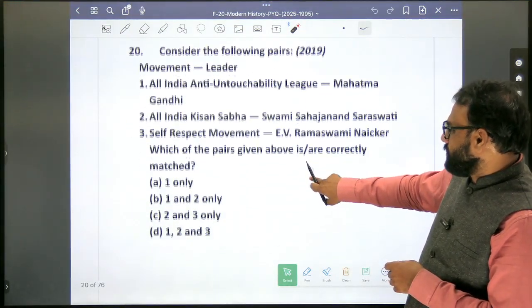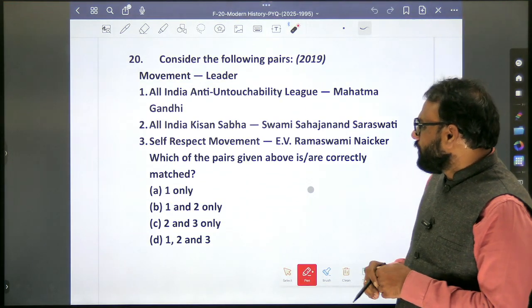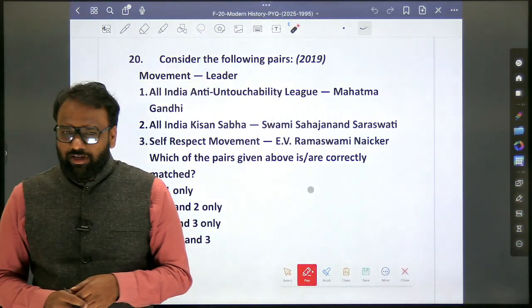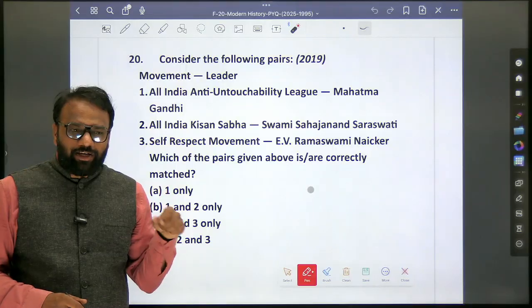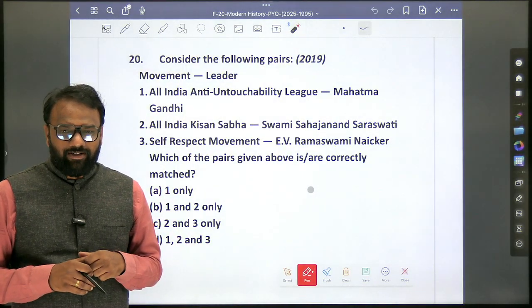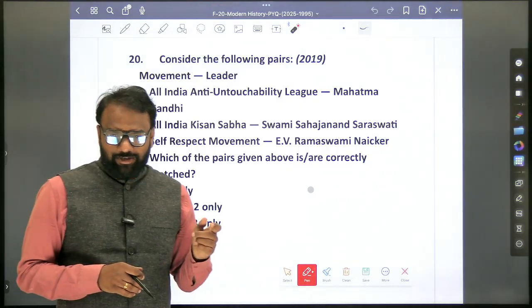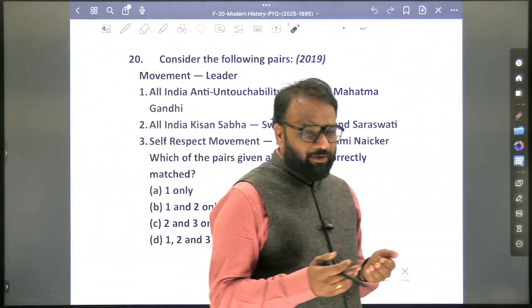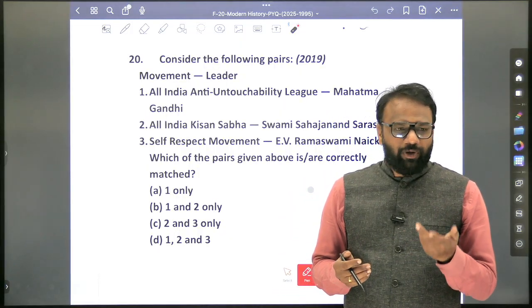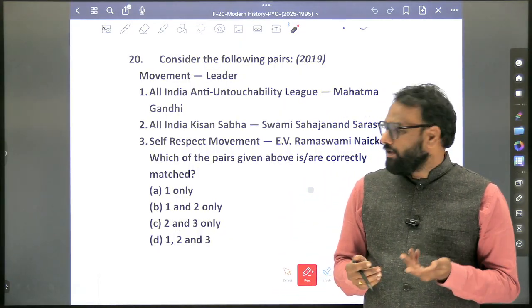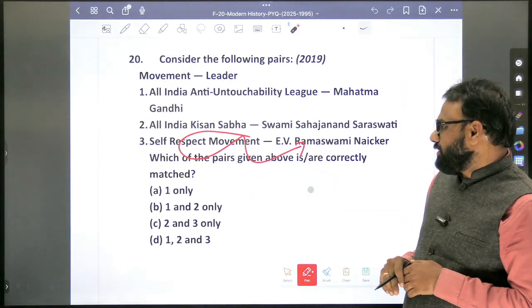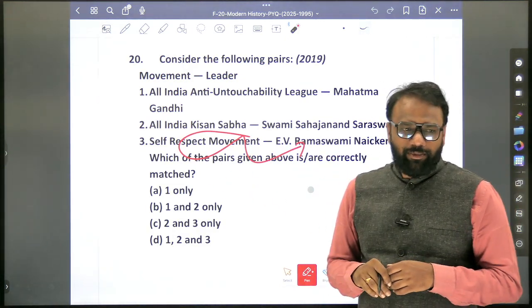So this will be the last question. This is a 2019 question. This question can be linked to a recent year's question, the self-respect movement. In 2025 they asked a question. Even if you have gone through the previous year question papers, if you are able to answer at least one or two, then the cost benefit ratio is very high. This year they directly asked about the self-respect movement and asked us to identify the personality, E.V. Ramaswamy Iyer.